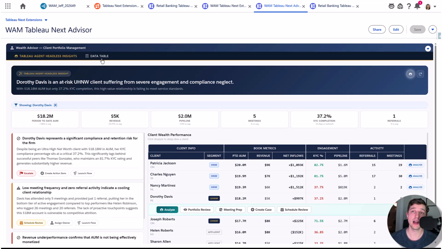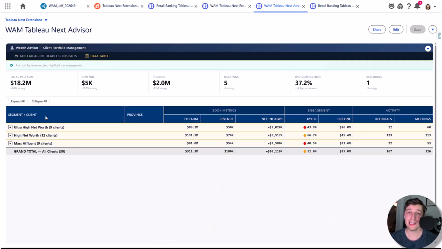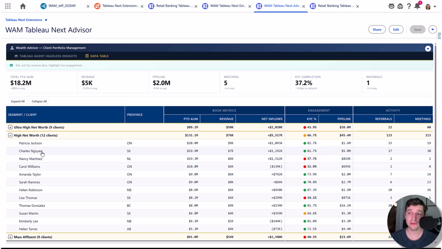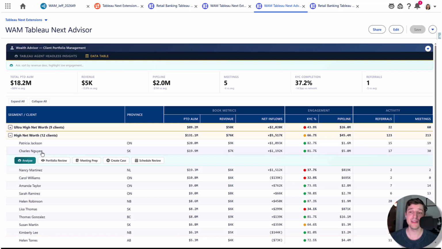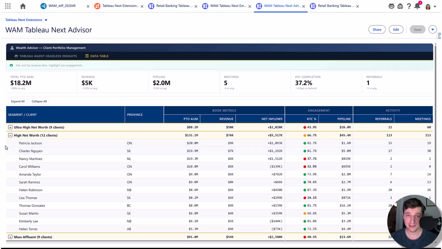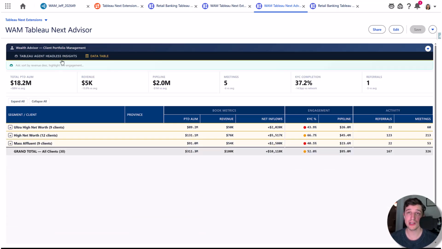Finally, I want to talk about a data table. So data table is something that is super useful for users who really just want to have a view of the book of their business. They want to be able to download this as a CSV as an example, but specifically, hey, we also have actions here, right? So if you want to throw actions in your data tables that look like this, that can help them create those cases, help them get to those portfolio reviews, you don't want to necessarily deal with too much change management all at once, right?